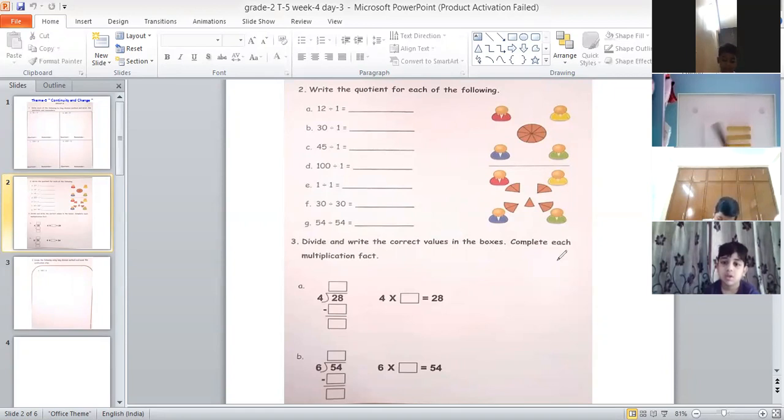Okay, thank you. Thanks for reading. Now what we have to do is, first of all, we have to divide the given number. And then whatever answer we will get, we have to write that answer in the given box to complete this division fact. Okay.